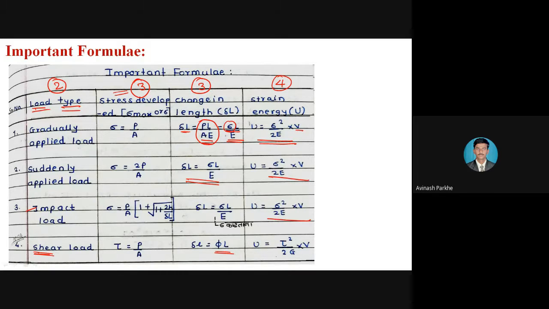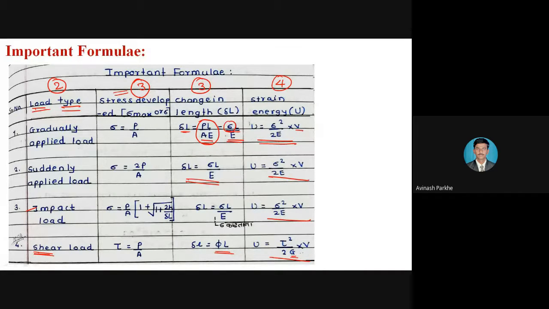But for the shear, you can see U is equal to tau square upon 2G into volume, because in the shear, whatever the stress is induced, that stress is shear. Therefore, sigma is replaced by tau. Sigma represents the linear stress. Tau represents the shear stress. If the shear concept is there, then instead of E, I have to use the capital G.